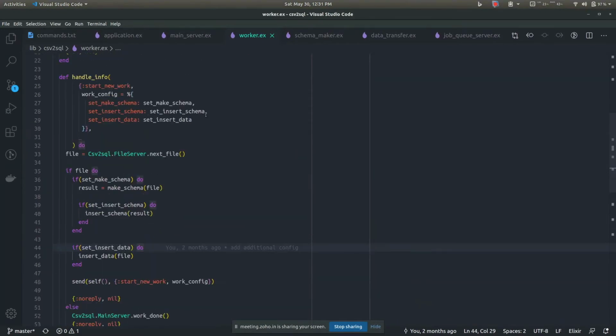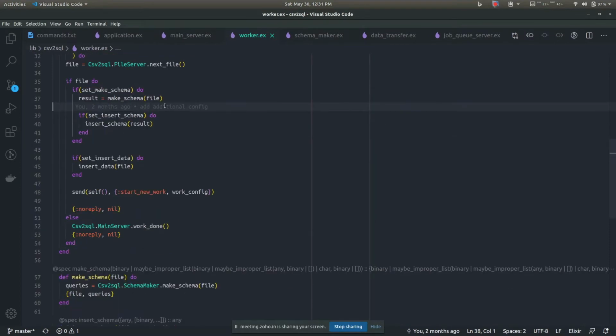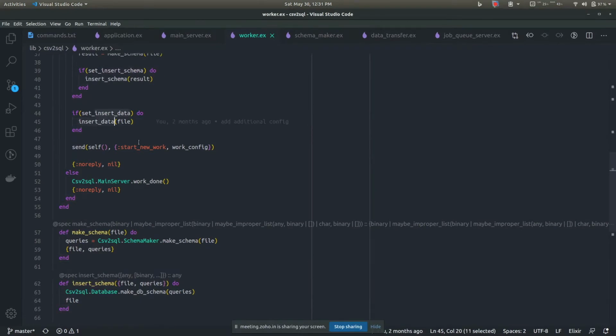We have started off with the worker, and the worker has requested a file from this file server, and we have derived the schema from the file. I will go into how we are doing that later on. So we have made the schema for the file. After we have made the schema, we will insert the schema, that is, we'll actually create the database table, and finally we will insert the data into the database table.